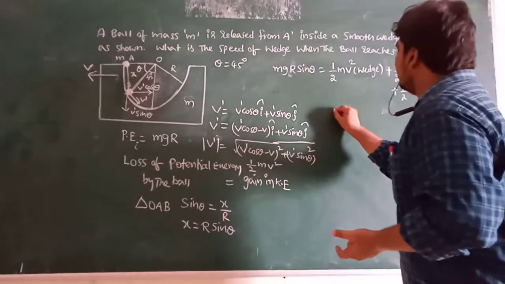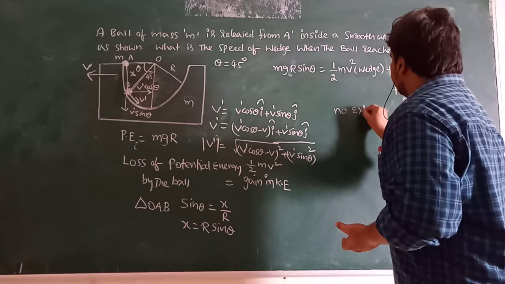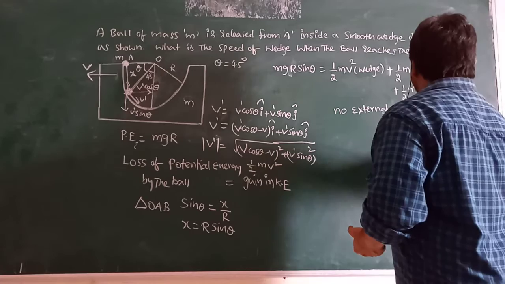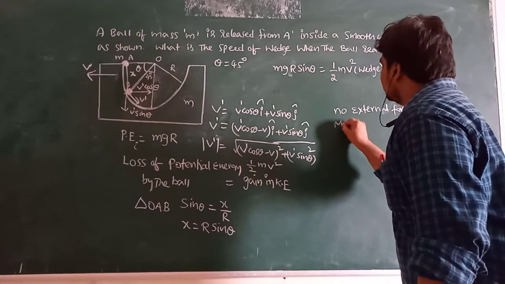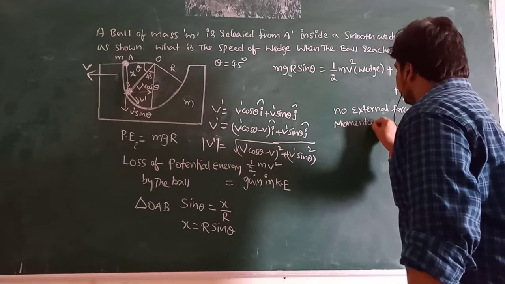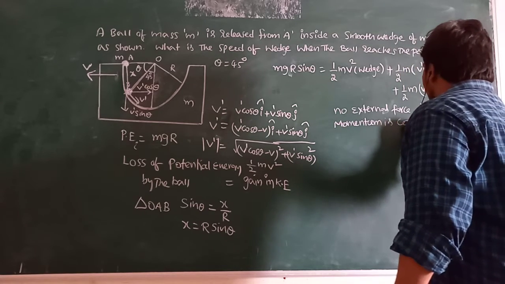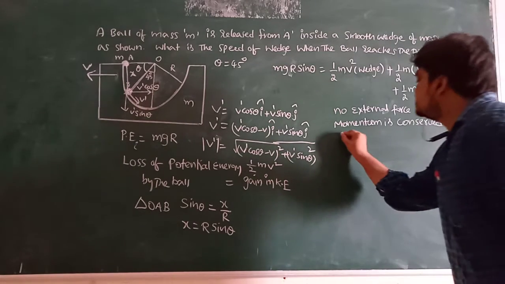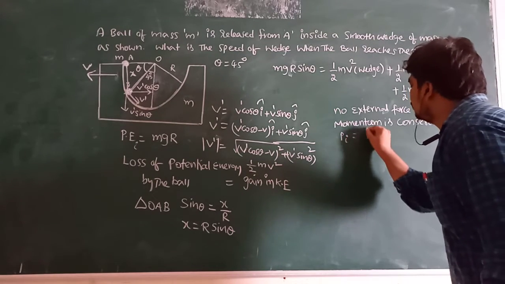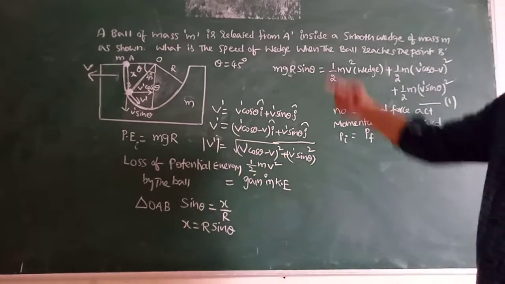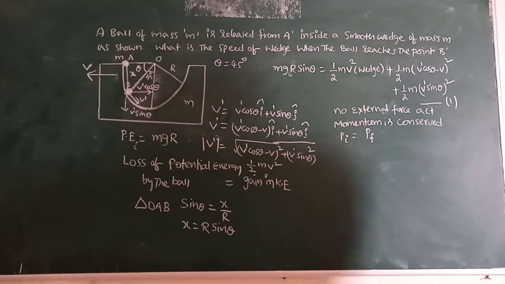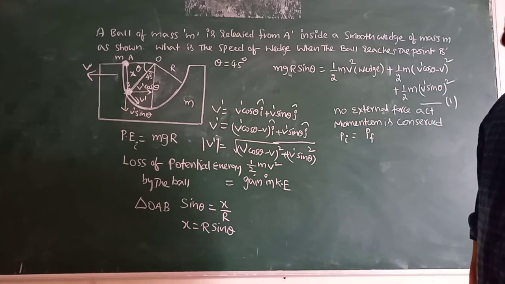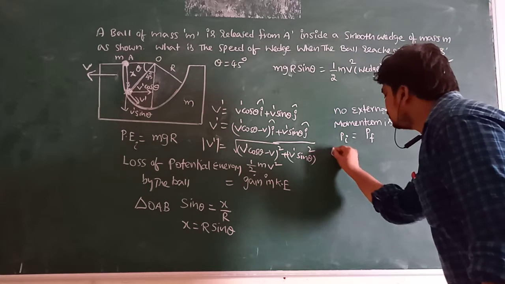No external forces act, hence momentum is conserved, which means initial momentum is equal to final momentum. Initially the ball is at the point A, at rest, and the wedge is also at rest. So the net momentum of the system initially is 0.